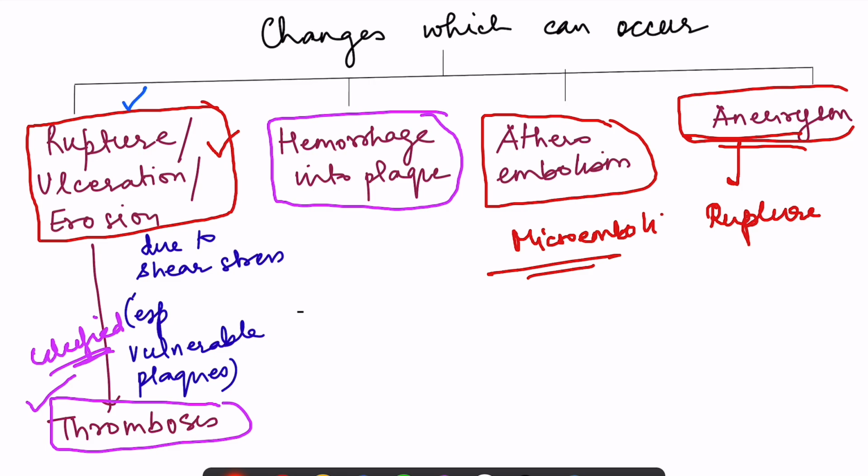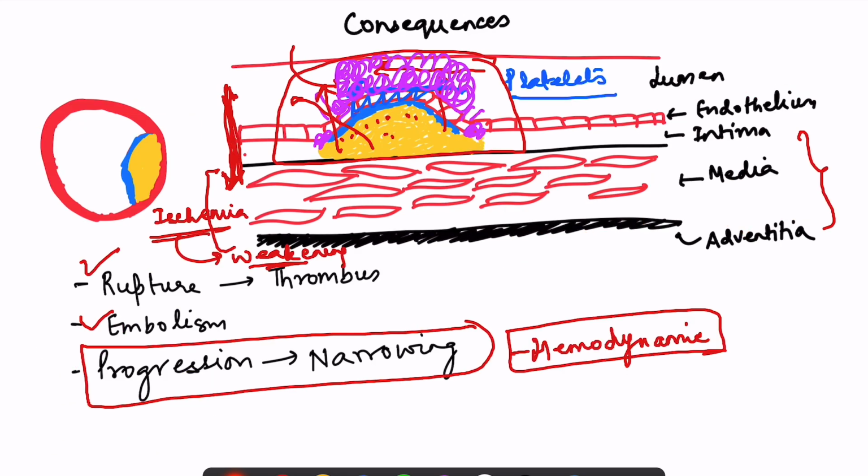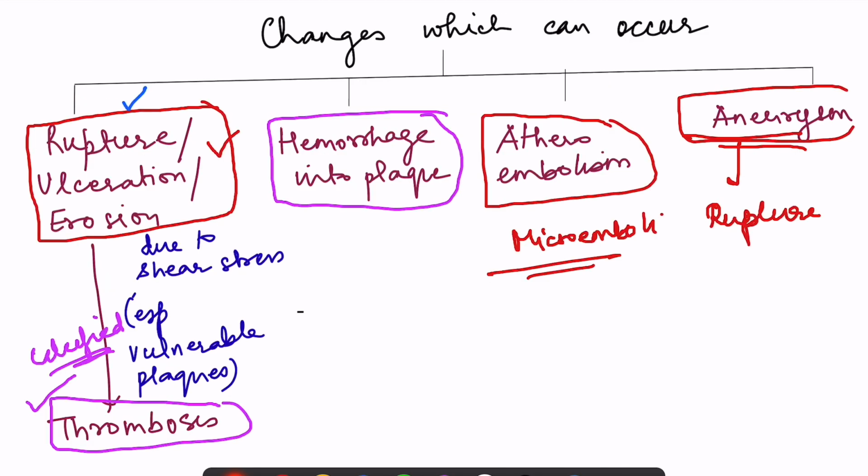Okay. So what are the consequences of atherosclerosis? One is progressive narrowing. The development of the plaque itself slowly is going to obstruct the vessel, but there can be acute changes which occur due to rupture, ulceration, erosion. There can be hemorrhage into the plaque because of this ulceration itself. Then because of the ulceration, there can be development of microemboli, and there can be development of aneurysm, that is weakening of the wall of the blood vessels.